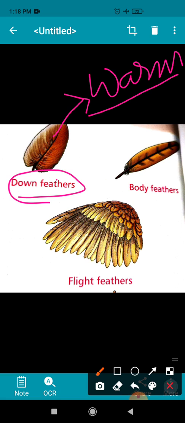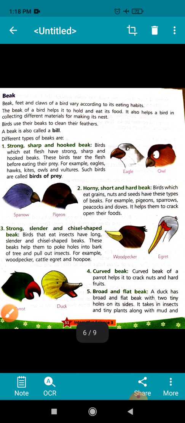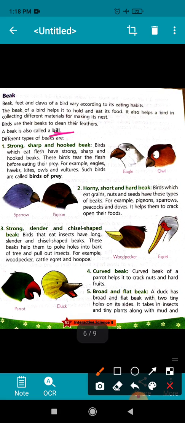Okay, now let us learn about the beak. Children, another name of the beak is bill. Okay, as I told you before, the beak helps to hold and eat food, and it also helps a bird in collecting different materials for making a nest. And the third one is the bird uses its beak to clean its feathers. Okay, now let us learn about different types of beak.